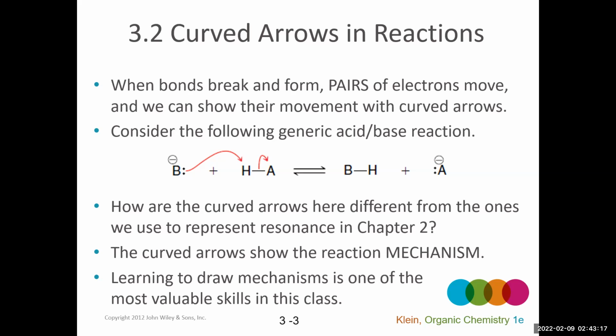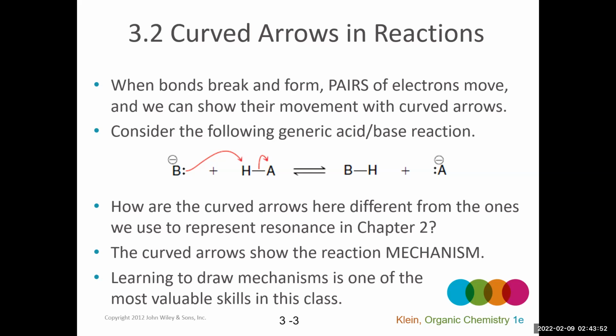But we used those to show electron movement in a series of unhybridized p orbitals in the concept of resonance, right? So resonance is not showing a true reaction. It's not showing a change in structure. The point of resonance structures is to show all the contributing line structures to a hybrid or more true structure.